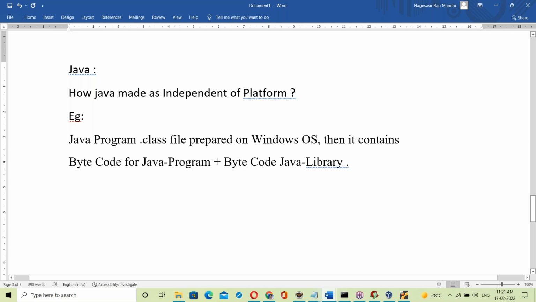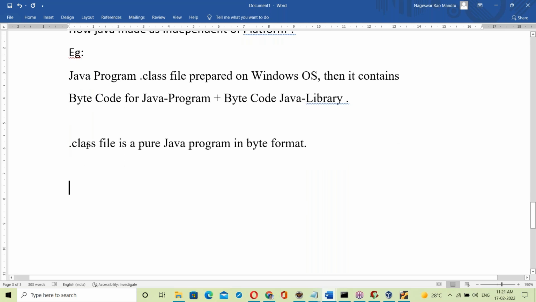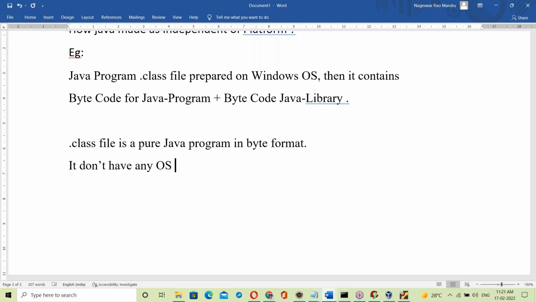So the dot class file is a pure Java program in byte format. It doesn't have any OS library.